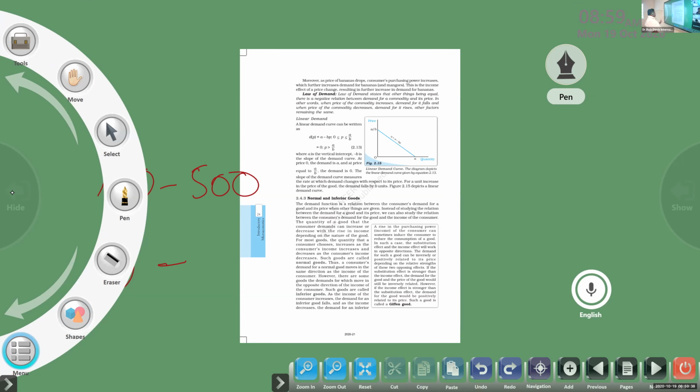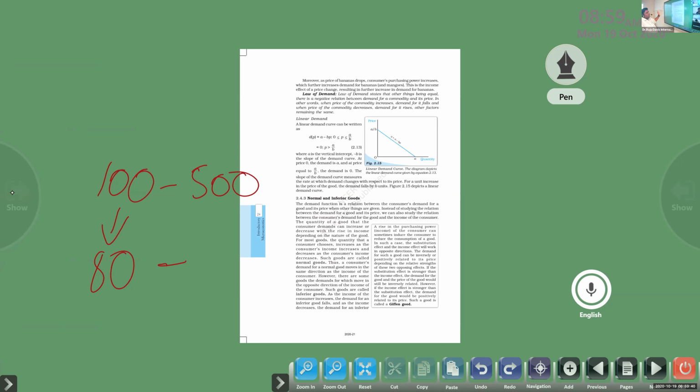If it is 100 rupees, he is spending only 80. Suddenly his income is increased to 500 rupees. Then do you think it will remain 80 rupees, or will it increase? Definitely we can say that as per consumer behavior, if the income increases, his spending capacity also increases. As a result, it might increase to 250 or something like that. Chances are there.